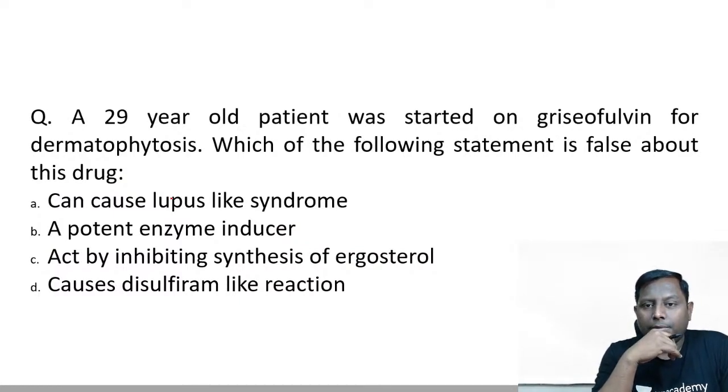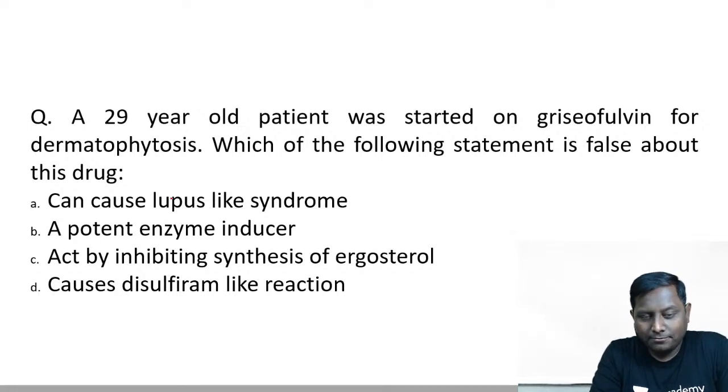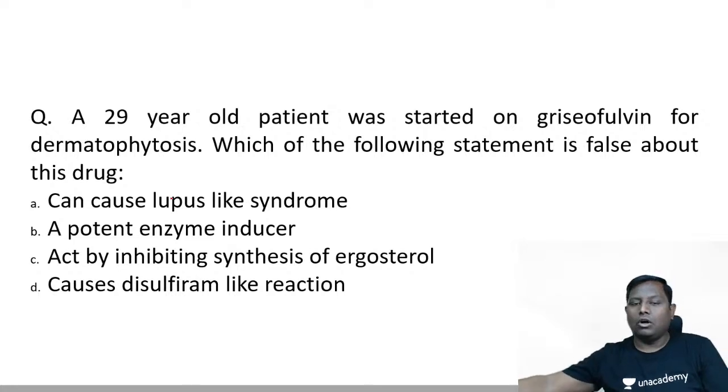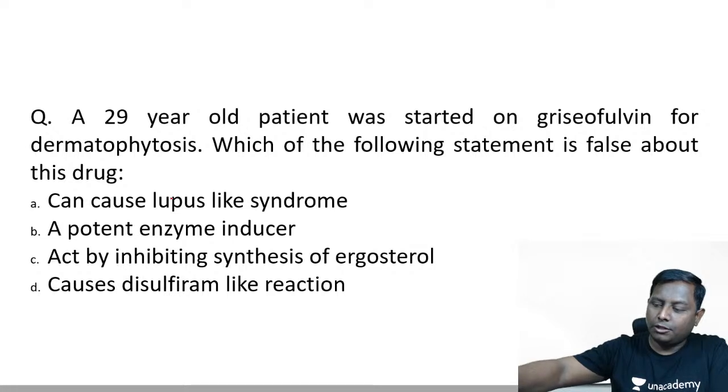There's a 29-year-old patient who was started on griseofulvin for dermatophytosis. Which of the following statements is false about this drug? About griseofulvin, which of the following statements is false? A: It can cause lupus-like syndrome. B: It's a potent enzyme inducer. C: Acts by inhibiting synthesis of the ergosterol. D: It causes disulfiram-like reaction. Please go ahead, provide your answer. All of you, please try taking part. Even if you're thinking that you might get it wrong, it doesn't matter.